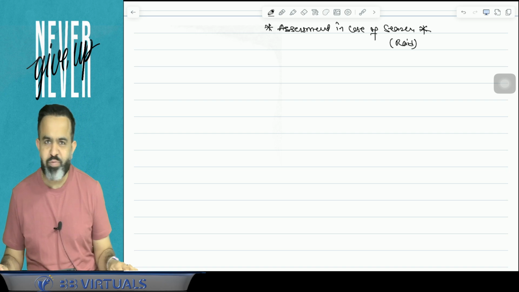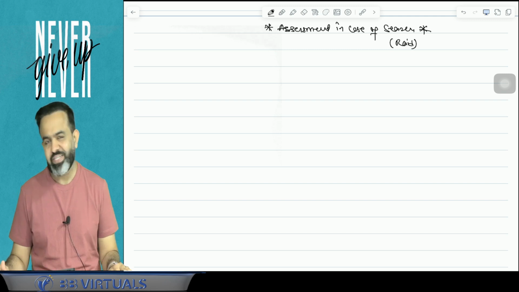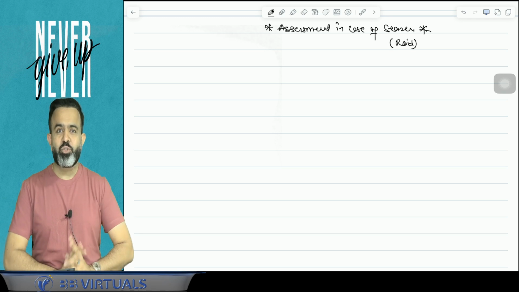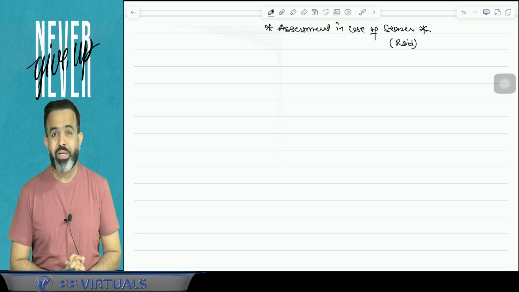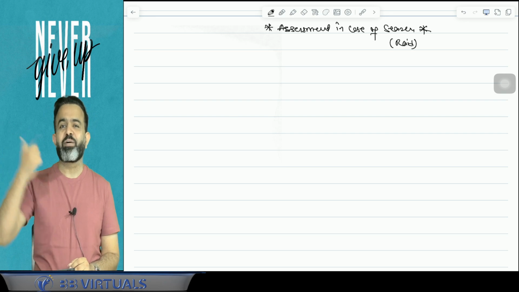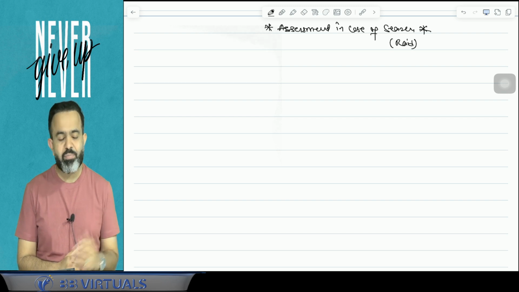In the search, we discussed that raid is possible in three cases. One is if the income tax department issued a 142(1) notice or 131 summons and you have not complied with the notice or summons, or you might not comply in the future. Then a raid can be possible.